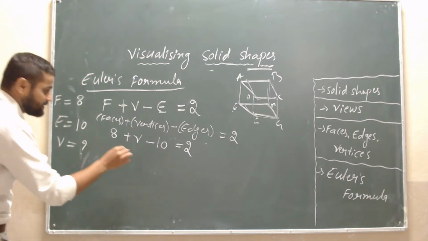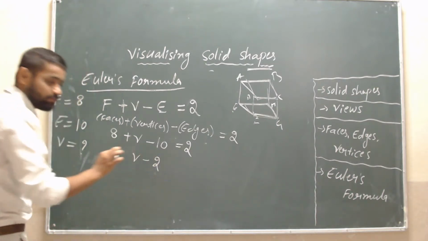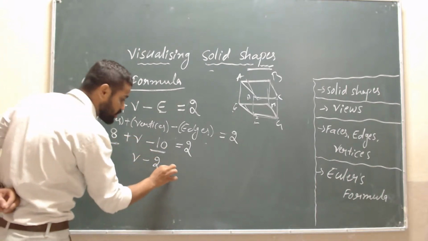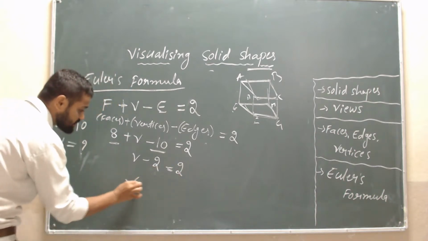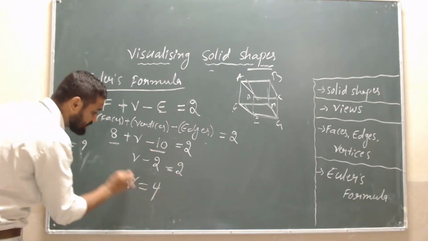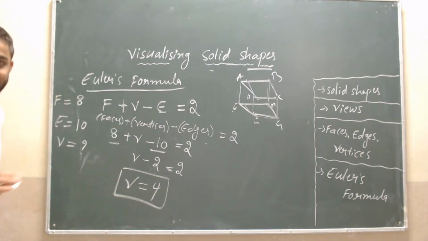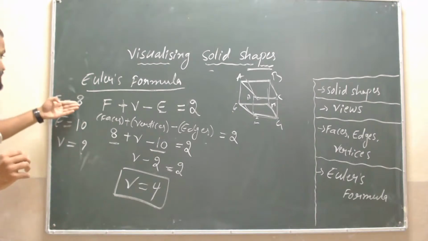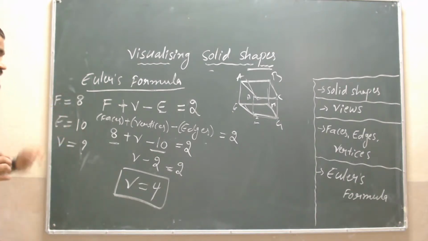Let's check it here. V minus 2, that is minus 10 plus 8. We will get minus 2 is equal to 2. After transposing this minus 2 to this side, we will get 4. Is it clear to you, students? Yes. Rajat, Vaishnavi, Pragnamiti, and Margappa, Bharat. Yes, vertices are 4, faces are 8, and we get 10 edges, students.